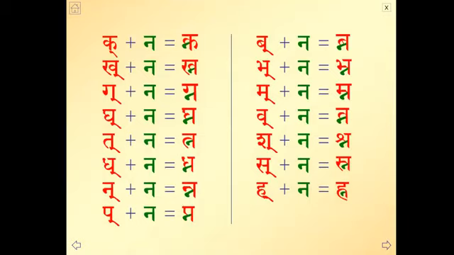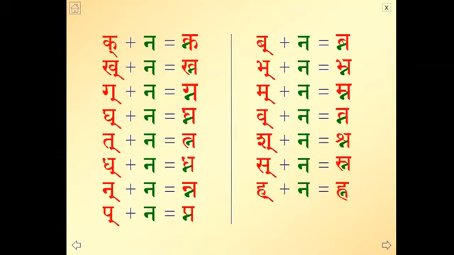Pakara plus na, pna. Yes. Bakara plus na, bna. Bhakara plus na, bhna. Makara plus na, mna. Vakara plus na, vna. Shakara plus na, shna. Sakara plus na, sna. Hakara plus na.